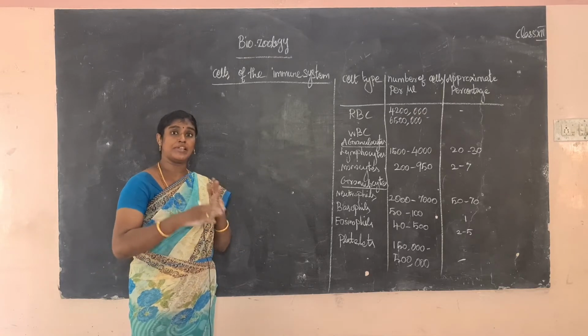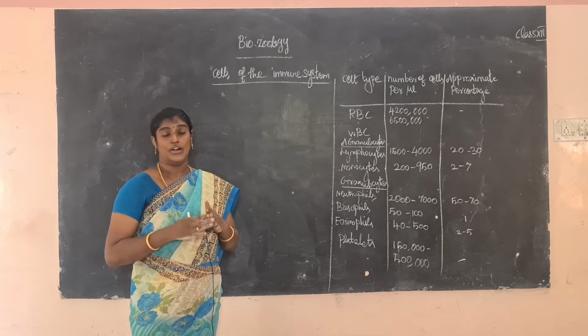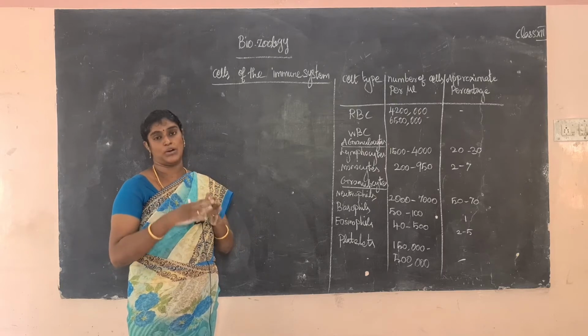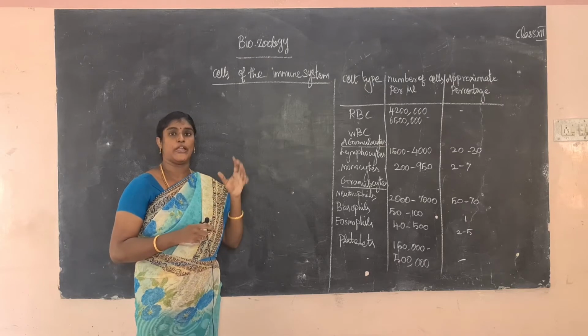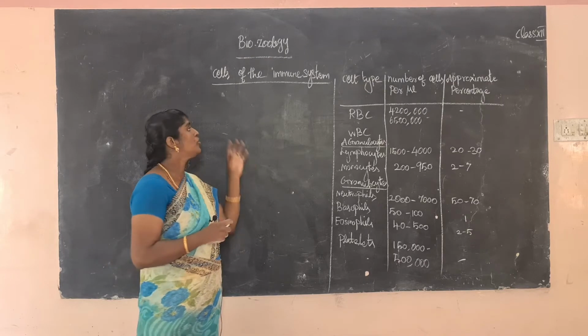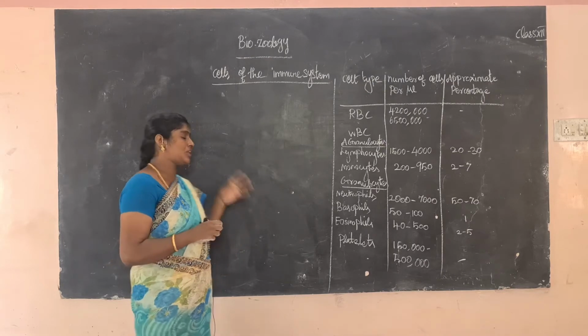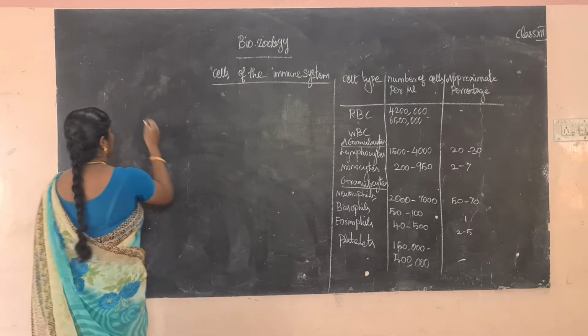The immune system is composed of many cells. It is not only one cell. The immune system is composed of many interdependent cells that protect the body from microbial infection.